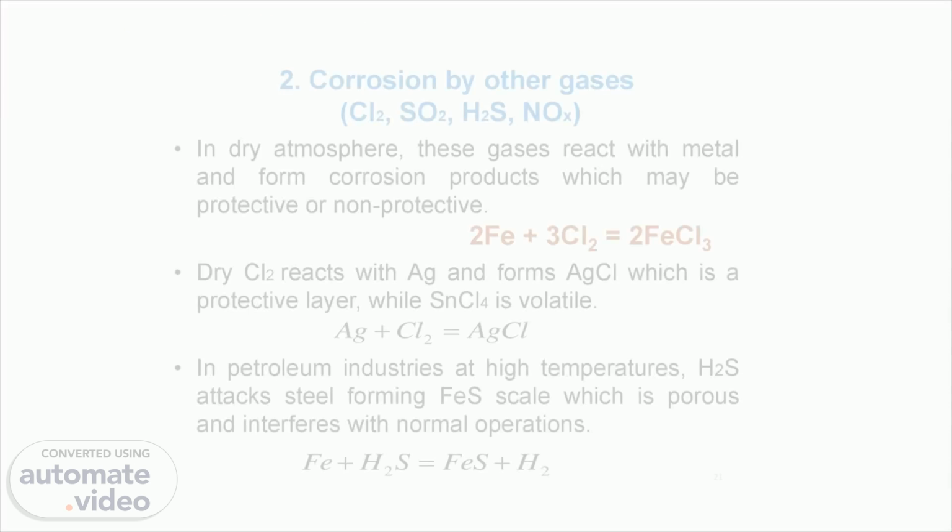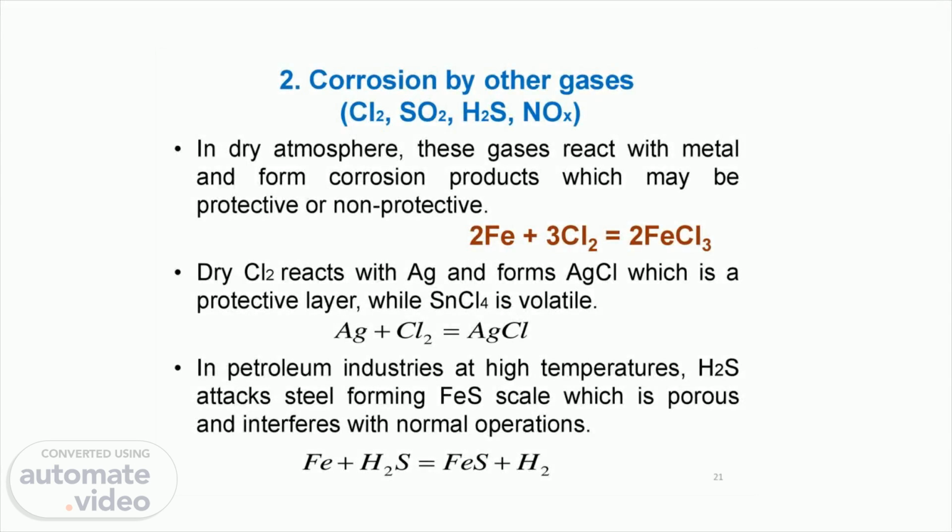Now the second type of dry corrosion is corrosion by other gases like chlorine, sulfur dioxide, H2S, or nitric oxides. Basically, in a dry atmosphere, these gases react with the metal and form corrosion products which may be protective or non-protective in nature. Dry chlorine reacts with silver and forms silver chloride, which is protective in nature.